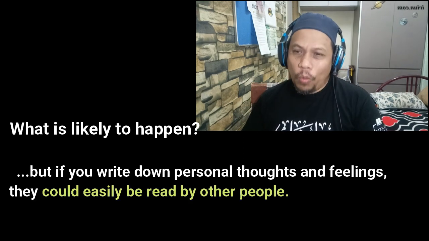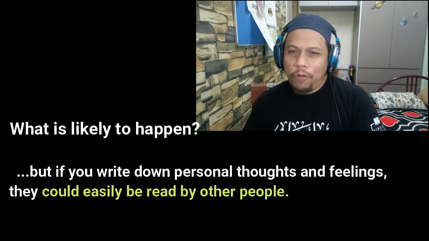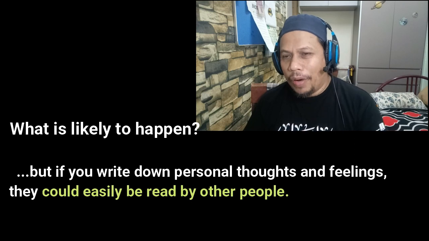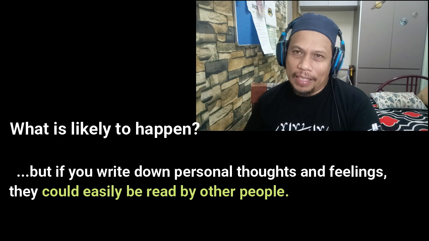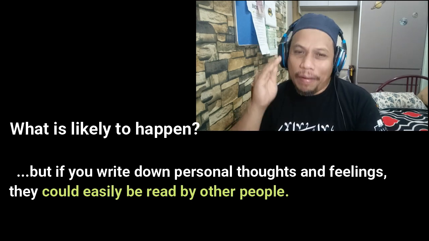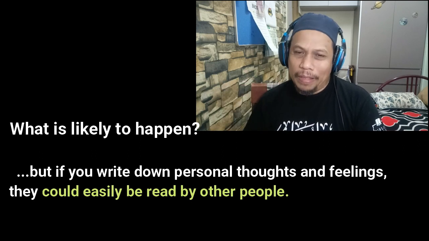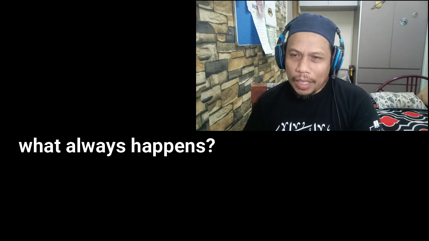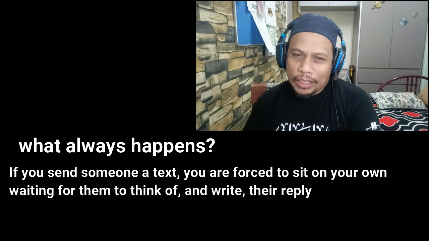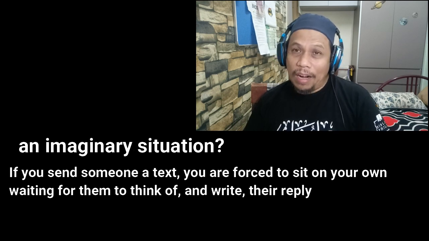Okay, I found one. For example, texting is fine for making arrangement or gossiping, but if you write down personal thoughts and feelings, they could easily be read by other people. They are likely to be read by other people. Okay, number 2, what always happens? Okay, if you send someone a text, you are forced to sit on your own waiting for them to think of and write their reply. That is number 2, things that always happen.